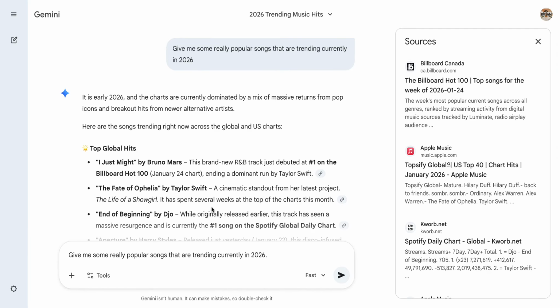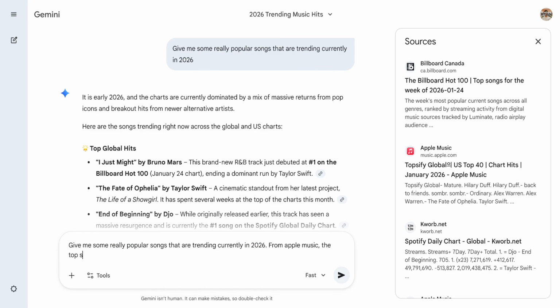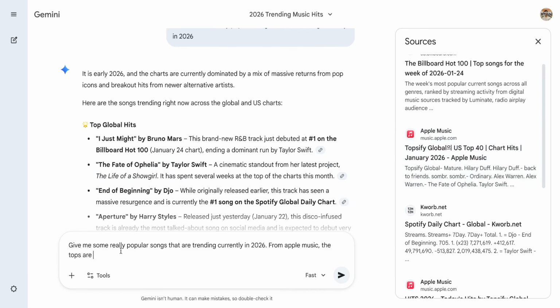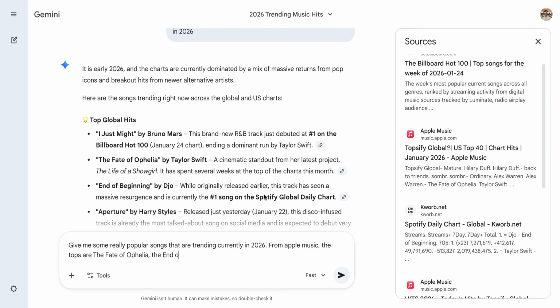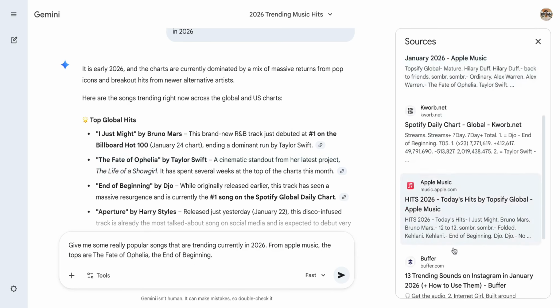Now, after Gemini has retrieved data from its database, it might add on to this prompt, saying that from Apple Music, the top songs are, and then whatever the top songs are. So the fate of Ophelia, and then the end of beginning. I know that's from Spotify, but it's going to augment the prompt so that it includes information from the sources that it gathered.